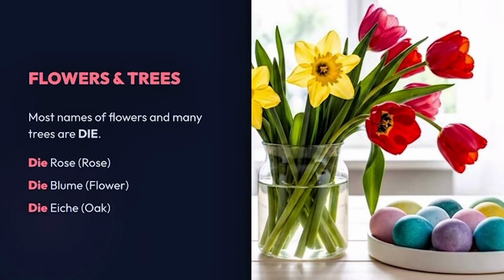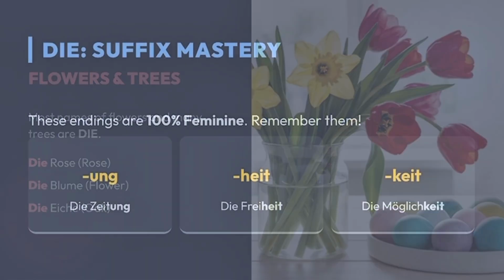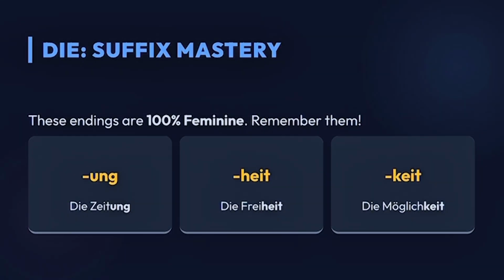Flowers and trees. Most names of flowers and many trees usually take the feminine form: die Rose, rose, die Blume, flower, any flower, die Eiche, oak. We have also three endings in German language that will always take the feminine form.